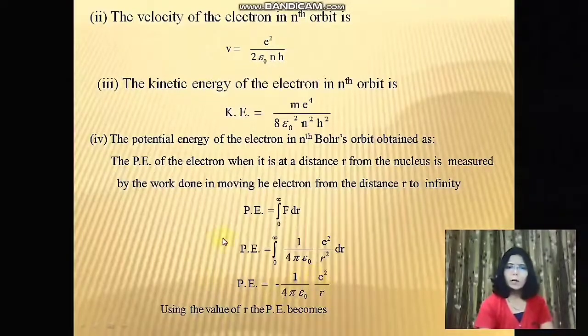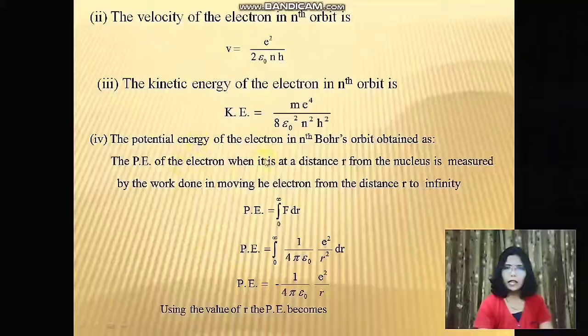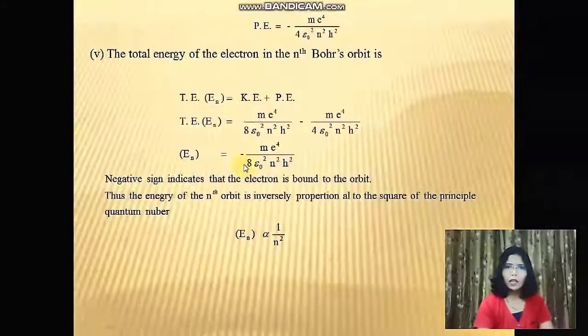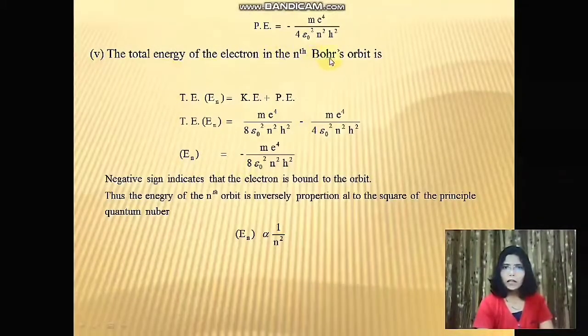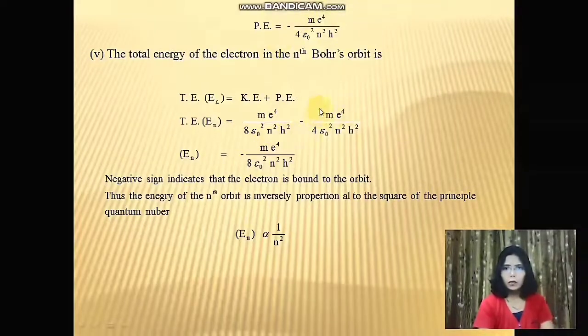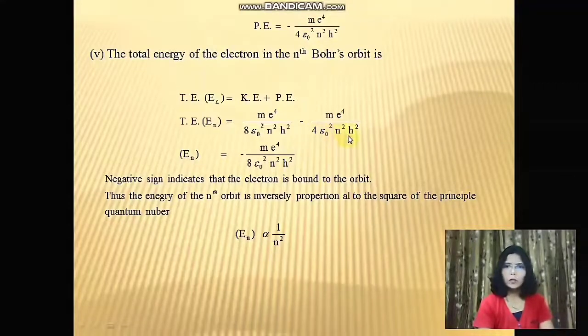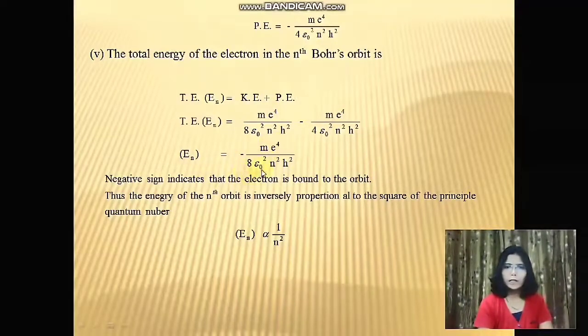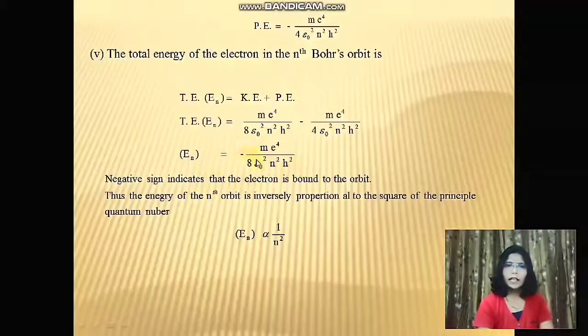Using these above values of potential energy and kinetic energy, we can write the total energy of the electron in the nth orbit as kinetic energy plus potential energy, that is m e raised to 4 upon 8 epsilon 0 square n square h square minus the potential energy, that is m e raised to 4 upon 4 epsilon 0 square n square h square. After calculating this, we get total energy as minus m e raised to 4 upon 8 epsilon 0 square n square h square. The negative value shows that the electron is still bound to the orbit.